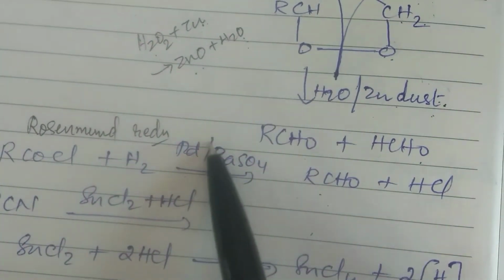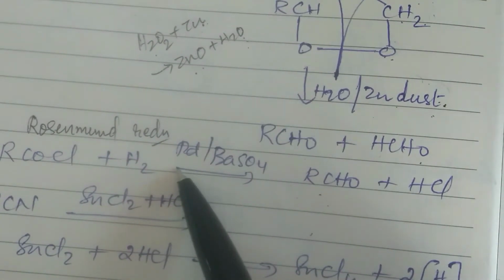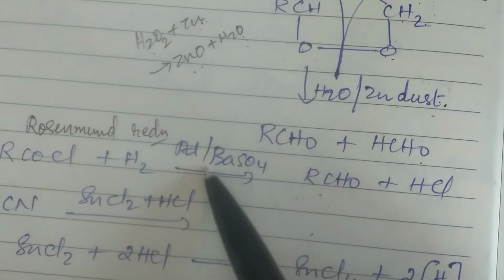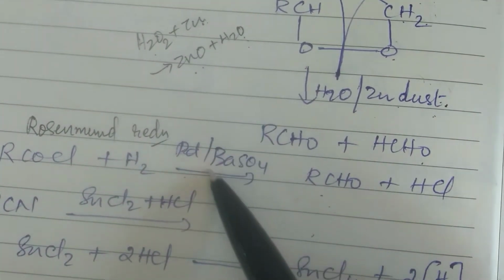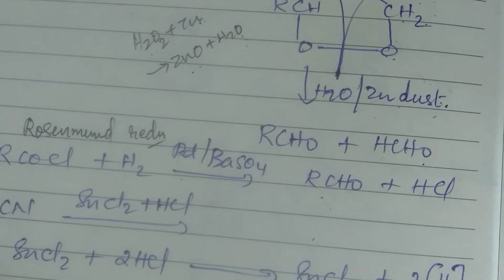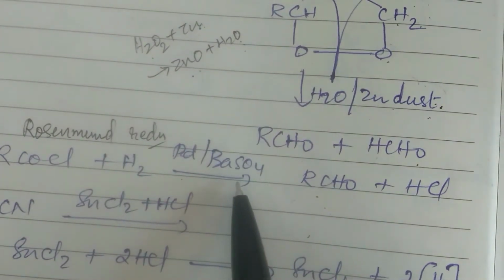For that, BaSO4 is smeared over the palladium rod so that its activity is controlled. So this is acting as a catalytic poison. It is poisoning the catalyst, reducing the activity of the catalyst. So that is the function of BaSO4 here.